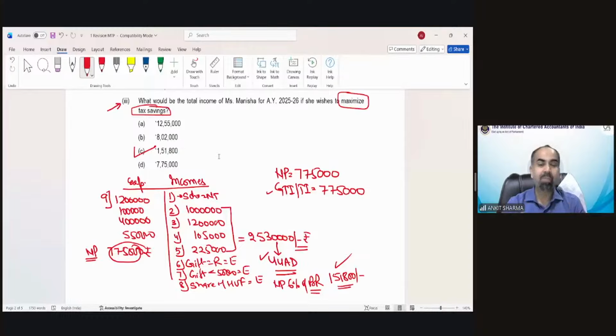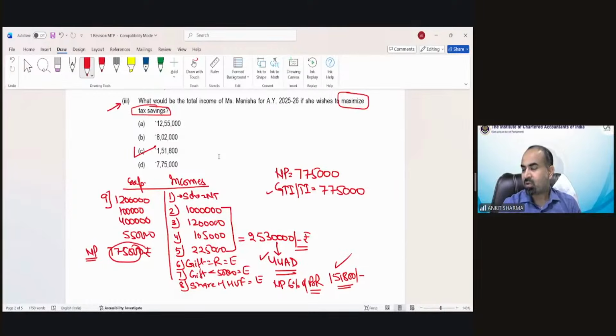So please write it down anywhere that if in any question, the question asks you to maximize tax saving or minimize tax liability, then you have to calculate the income as per normal provision. Also need to apply section 44AD or 44ADA if applicable. That would be the lowest income you have to find out for minimizing your tax liability. Understood? So that's a very, very important provision for all of you.